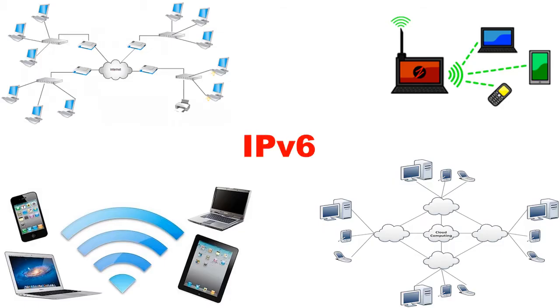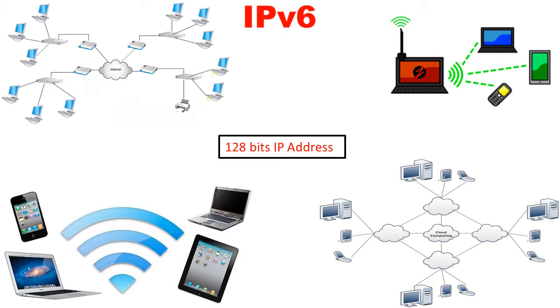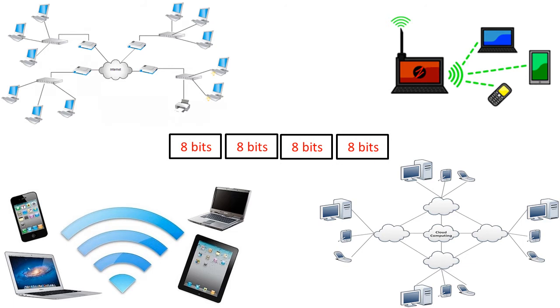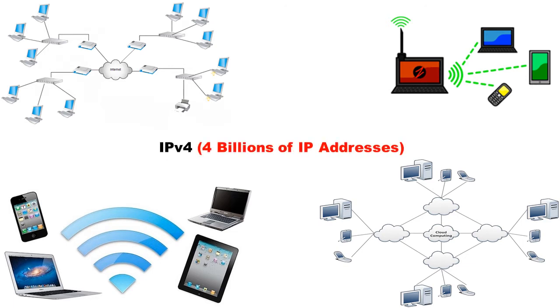Now let us discuss IPv6. It is 128-bit numbers used to identify and locate a network interface of a computer or a network node participating in a network. IPv6 comes into existence with the purpose to take over and replace the IPv4 protocol, because in IPv4 addressing there can be a maximum of 4 billion IP addresses that will be assigned to the networking devices across the public network over the world.